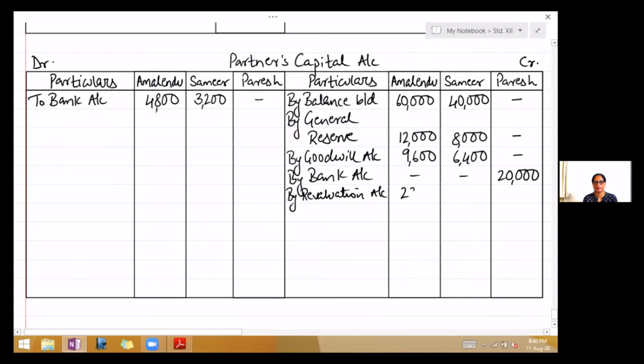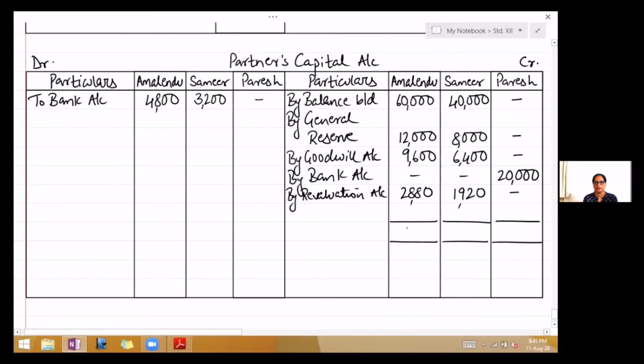$2,880 and 1,920. Put a dash in the third column. Now we will close partners' capital account and find out the balance at the end of the year. So if you see there, your credit side is greater for all the partners. So take the total of all the partners.